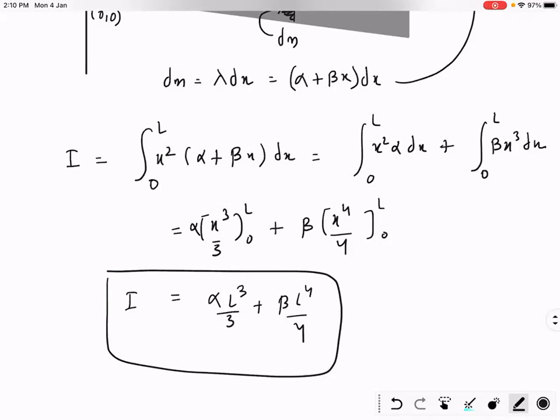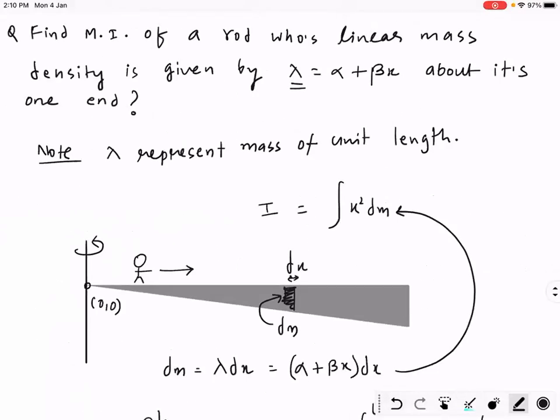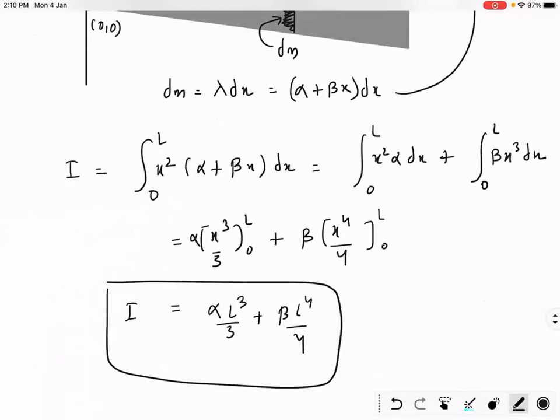Let's move towards our next question. This is how we can find the moment of inertia of a continuous mass distribution, right? Copied? Okay. Show me thumbs up if you copied. I can see you, everyone. Okay. Yes, yes, like this.